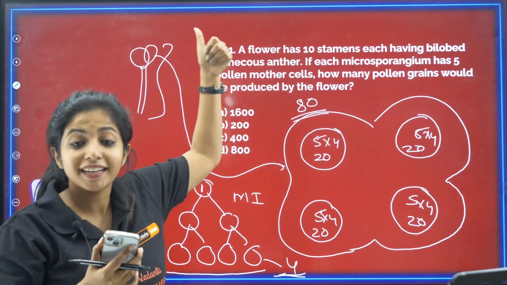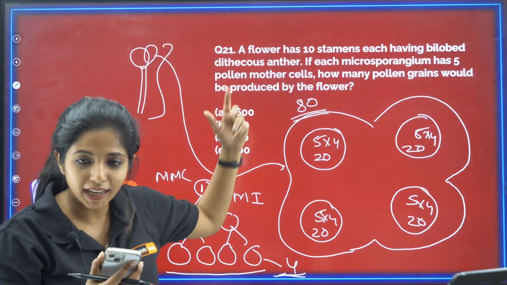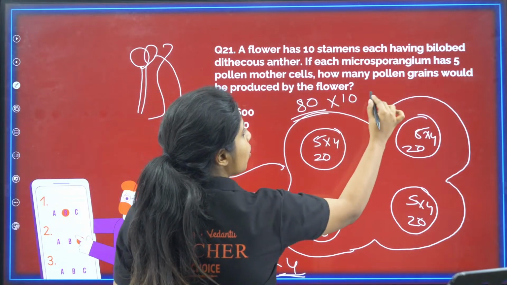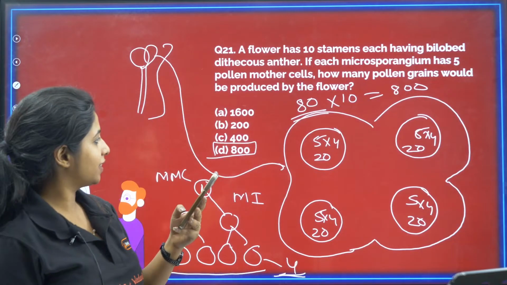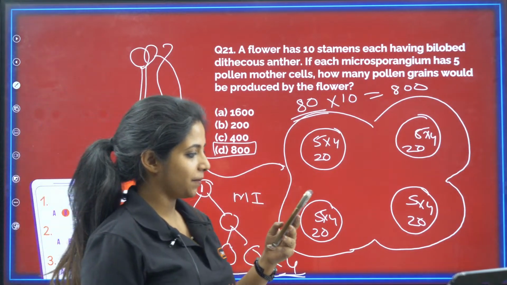How many stamens are there? 10 of them. 10 stamens will have 10 anthers. So 80 into 10 becomes what? 800. 800 is your answer. D is your answer.